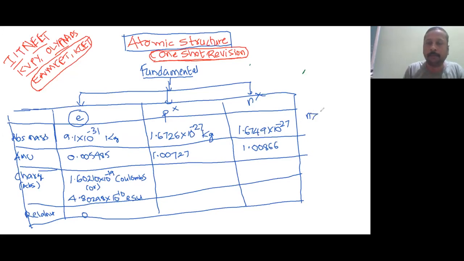Okay, mass of neutron is greater than proton, because we are already taking the third decimal place, and it is with 10 to the power of minus 27. Most of the places we take the mass of the neutron as equal to proton, but exactly speaking, neutron mass is more than the proton mass. This is the increasing order of masses, and it is going to be effective when you find out a topic called de Broglie wavelength.